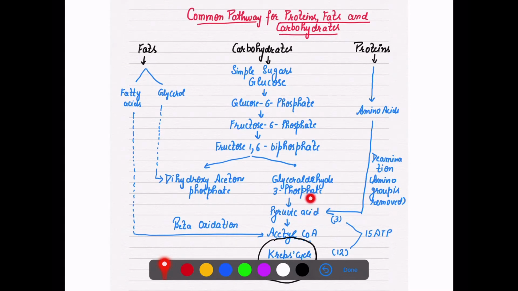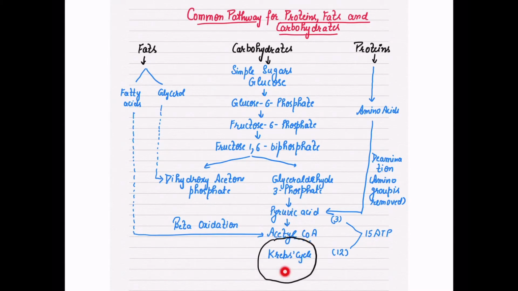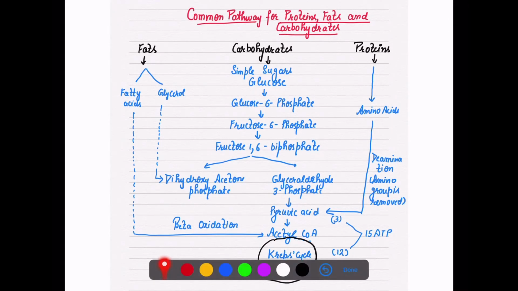I have not written down the intermediate steps because our concentration is to check the relationship between fats, proteins and carbohydrates. So from pyruvic acid it will first change into acetyl coenzyme A, then enter into the Krebs cycle. That is what we know till this date. Now, if our respiratory substrate is protein, that protein has to be broken down.